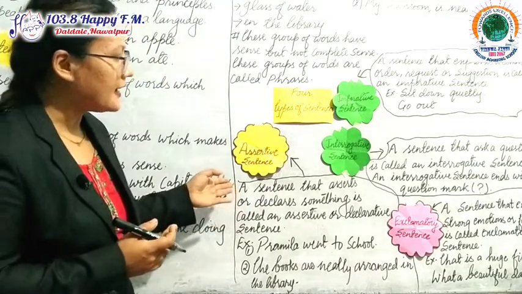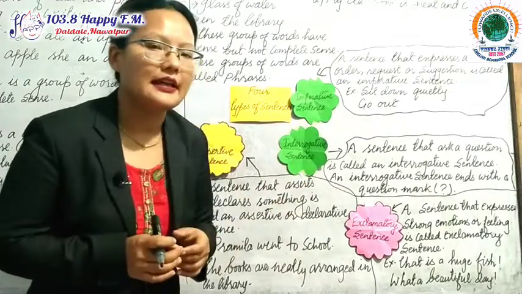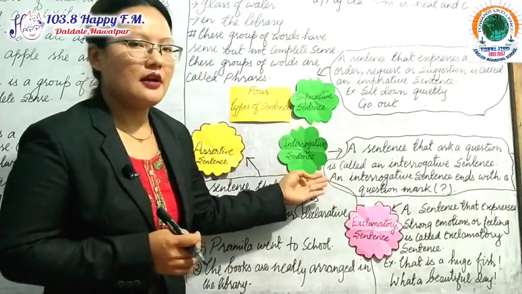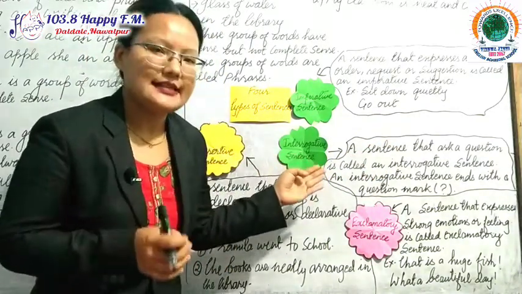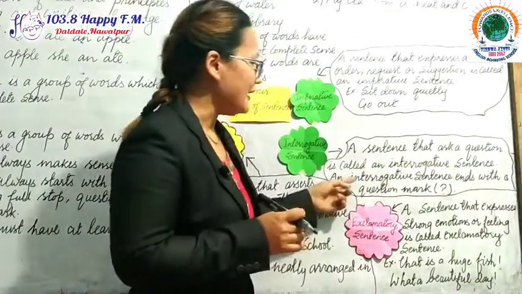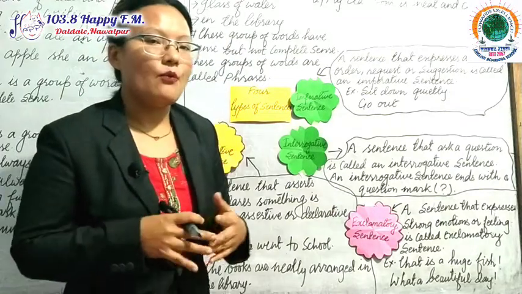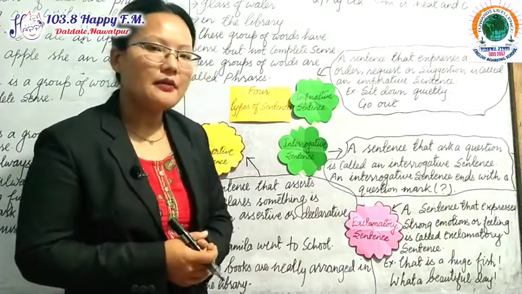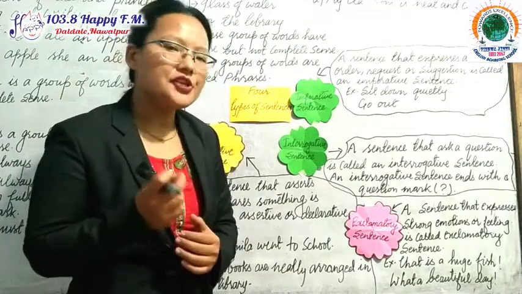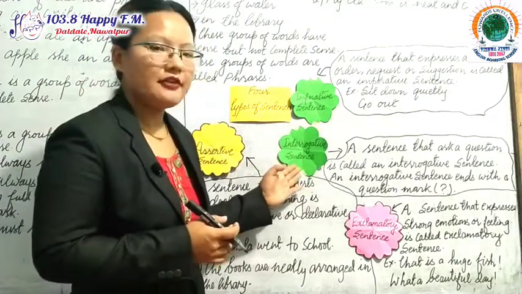After reading assertive sentence, let's go to interrogative sentence. Interrogative, very easy. Interrogative means a sentence that asks a question. An interrogative sentence ends with a question mark. Suppose I ask you a question, what is your name, where do you live? That is the question which I asked you. The sentence which asks a question is called an interrogative sentence.